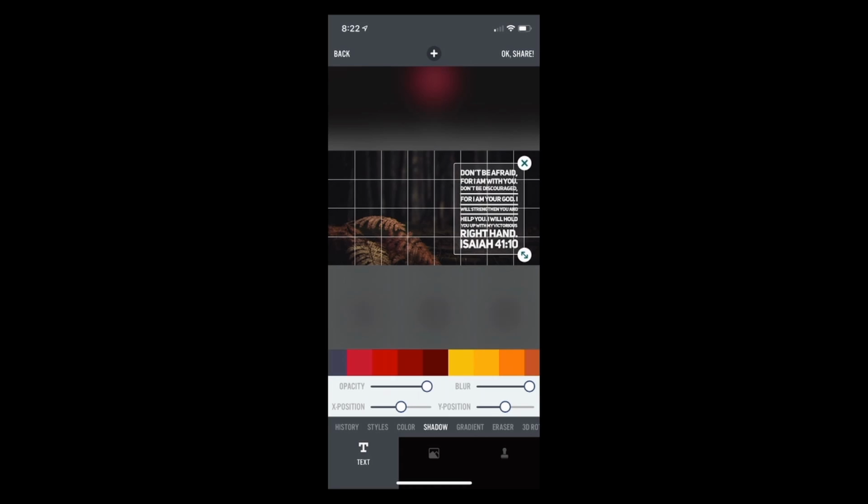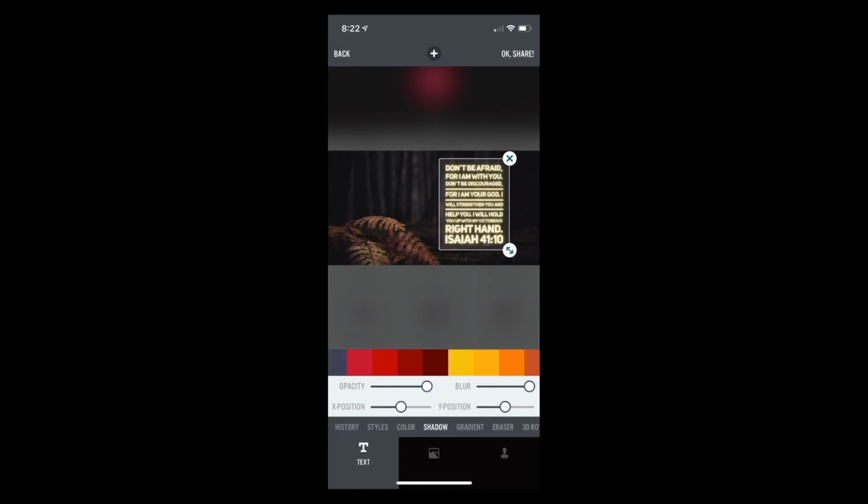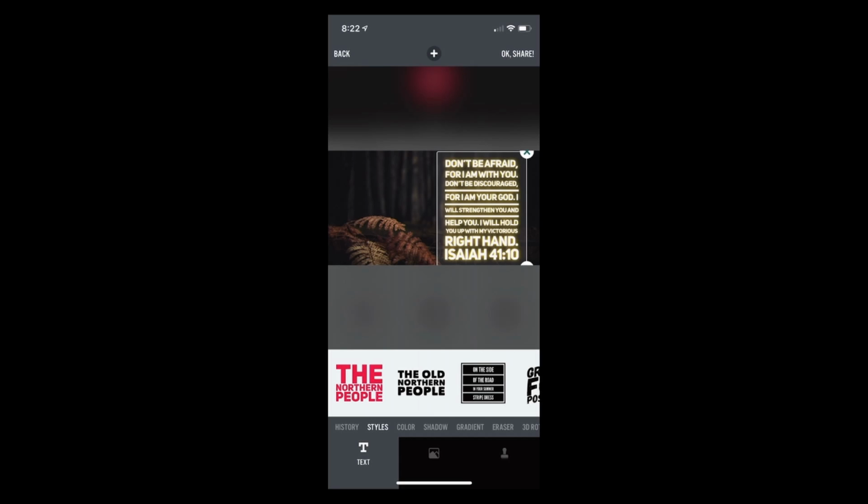Now we can move this around and make the text a little larger. Okay, now we can come back to this style. What I like about this app is it allows you to play around with different fonts and different styles. So I can continually tap this until I find something that brings up the mood, or what I'm trying to say with this verse.